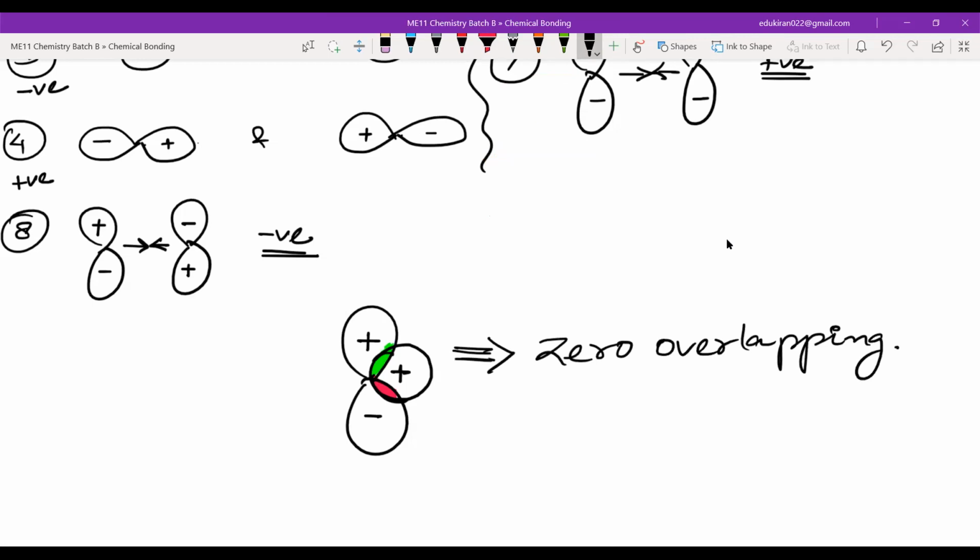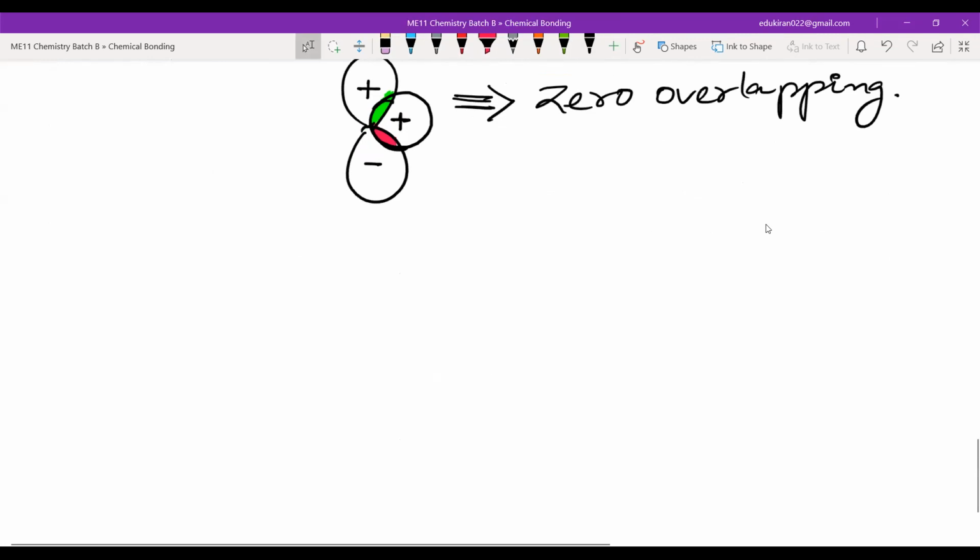This leads to zero overlapping. Okay, so please write this example. I will give you some examples of zero overlapping. Done, sir. Okay. Now, for example, you can also have some examples of zero overlapping as.